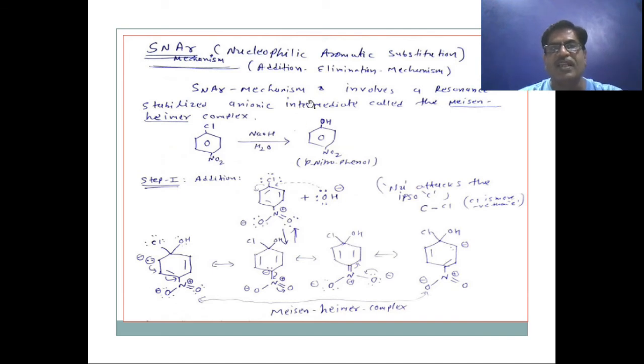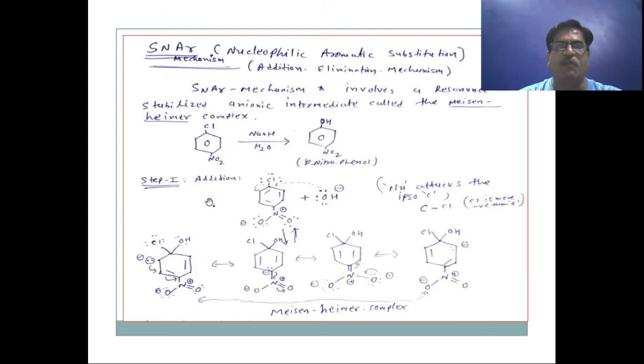Here the SNAr mechanism involves a resonance stabilized anionic intermediate called the Meisenheimer complex. For example, para-nitrochlorobenzene reacts with NaOH in the presence of H2O to give para-nitrophenol. We write this simple reaction, but how is it possible?